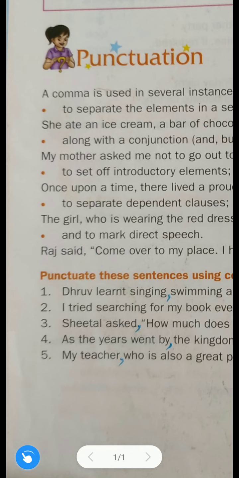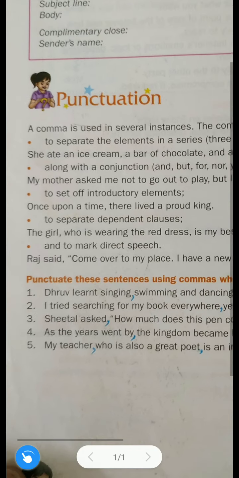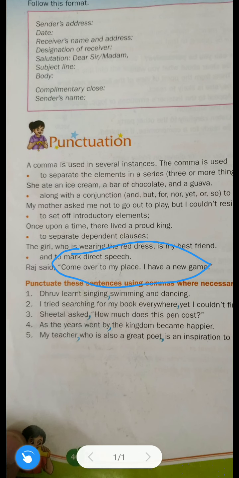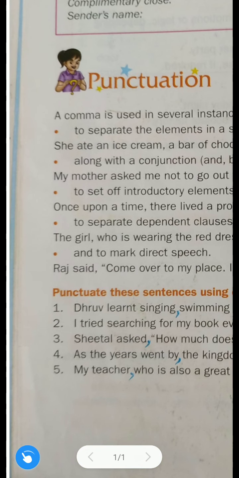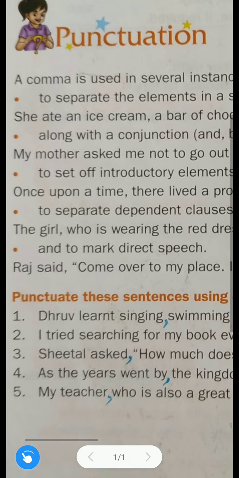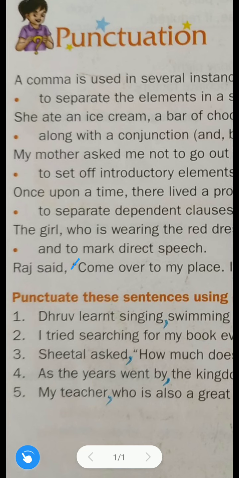Here a comma is used. Just remember, whenever you find a sentence in double inverted commas, like "Come over to my place, I have a new game," we use a comma before it, after the reporting verb. "Raj said," comma, "Come over to my place." That is, before the double inverted commas. Understood? Once the reporting verb is completed, after that we use a comma.